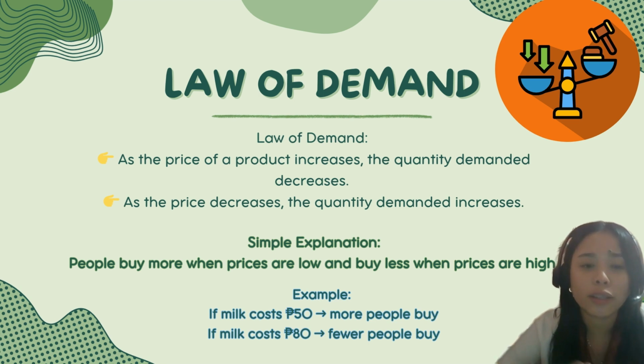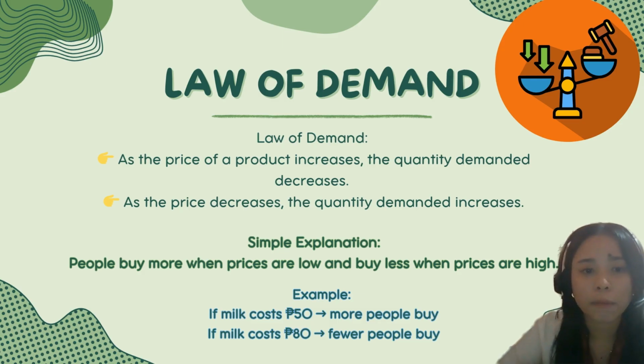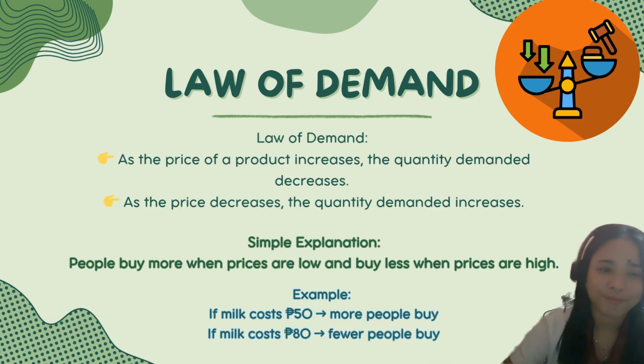Let's try to look at this example. If milk costs 50 pesos, more people are likely to buy it because it is affordable. But if the price of the milk increases to 80 pesos, fewer people will buy it because it's more expensive. So that is just a simple logic in explaining the law of demand. This clearly shows the law of demand in action.